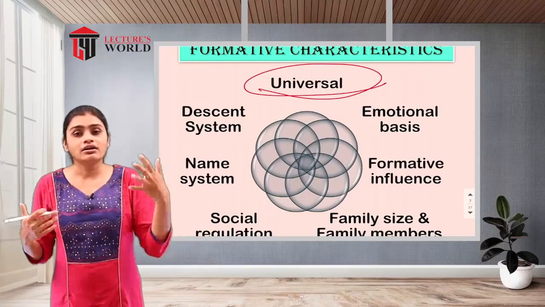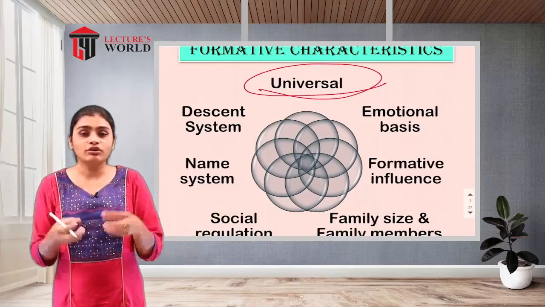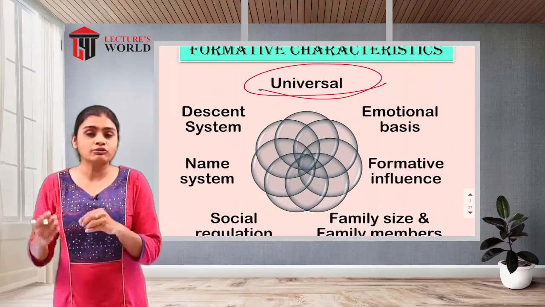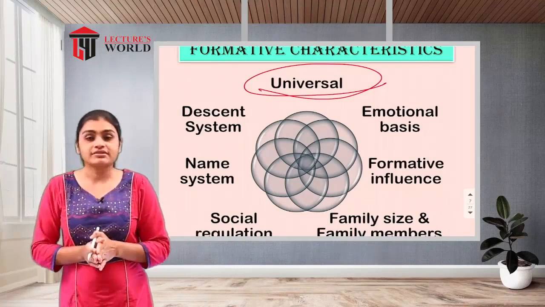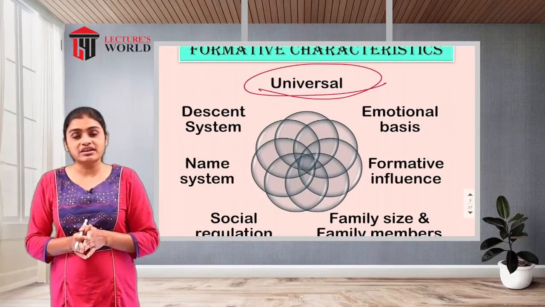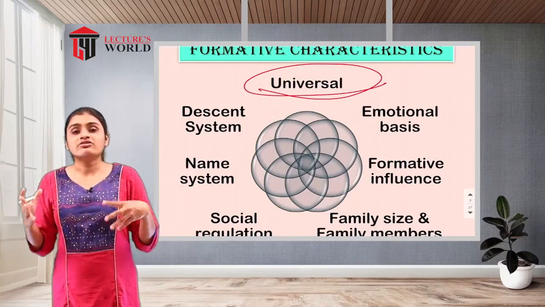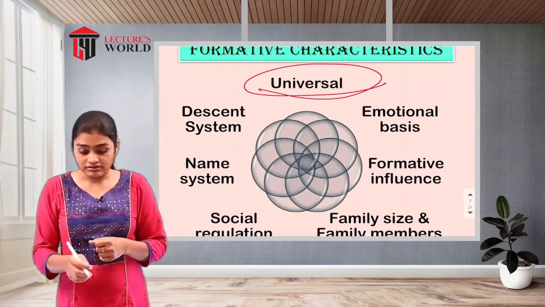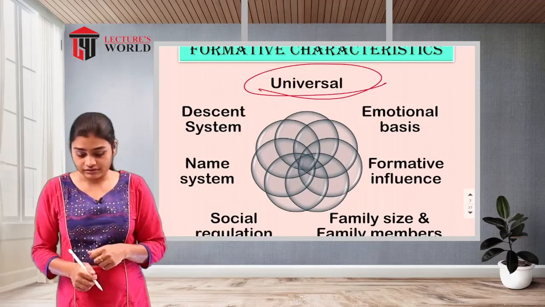Everywhere the two partners will be involved in the process of marriage, they give birth to a baby, and they establish a family. So it is a universal thing which will be seen in every corner of the world.